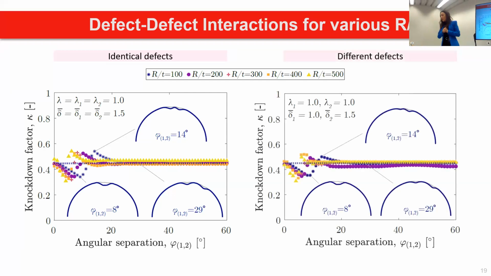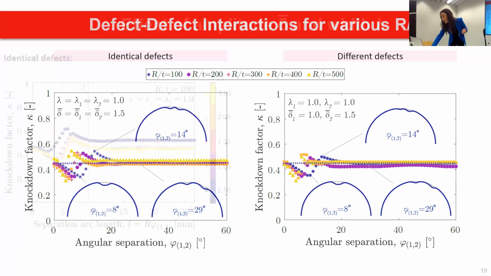And then pretty similar observations happen for different defects. In this case, once again, we see that the curves are non-monotonic, but shifted towards the right when we increase the slenderness ratio.